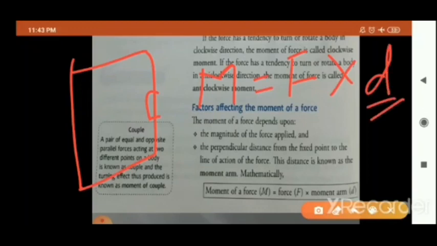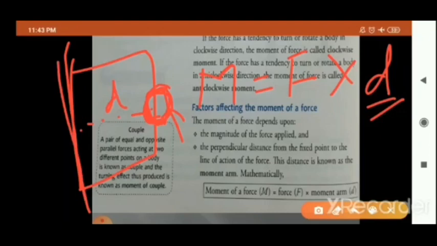Or the moment arm is also known as the perpendicular distance between the fixed point and the line of action of the force. Line of action of the force means the point where you apply the force. This is your handle. So this distance is known as your D. That is your perpendicular distance between the fixed point and line of action of the force. So why is this handle fixed at the end, far from the hinge? Reason? Because as you know the formula, moment of force is equal to force into moment arm.